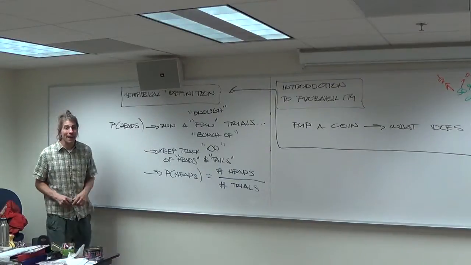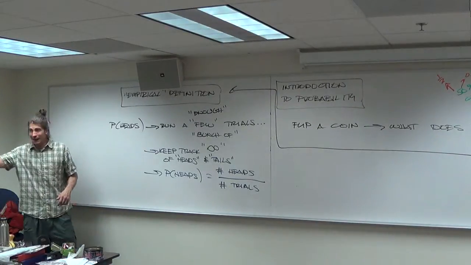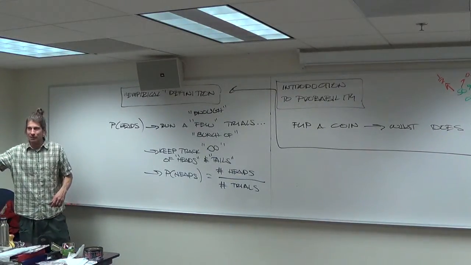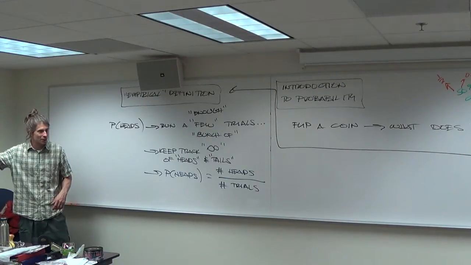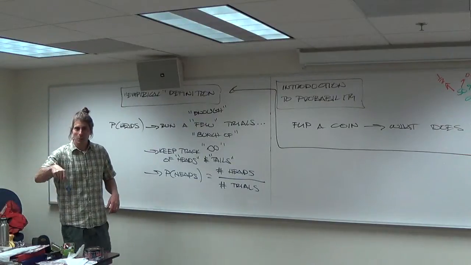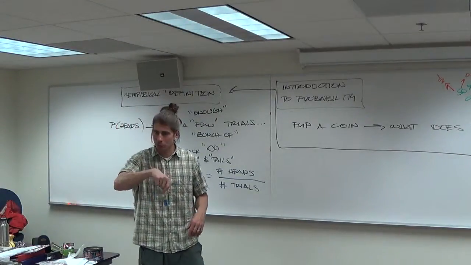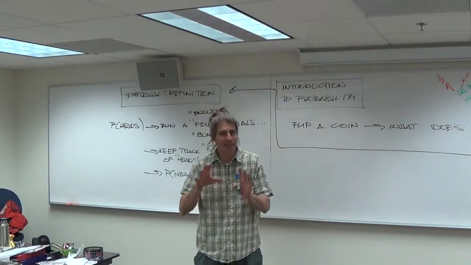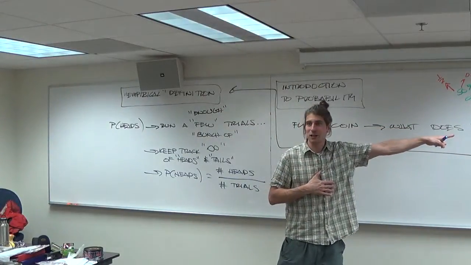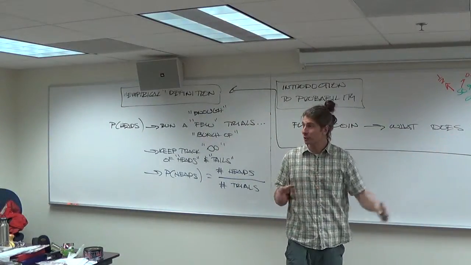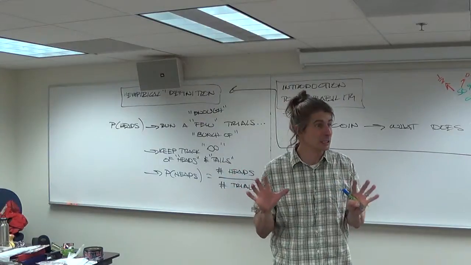We then proceeded to play the game like a couple hundred times. And then we had Excel simulate a few thousand times. And then we saw some cool results, didn't we? We said, oh crap, it looks like we should switch, because when you switch, you win twice as much as when you don't switch. And then we broke it down to the classical definition because we could. There were actually only 9 outcomes in the entire experiment.